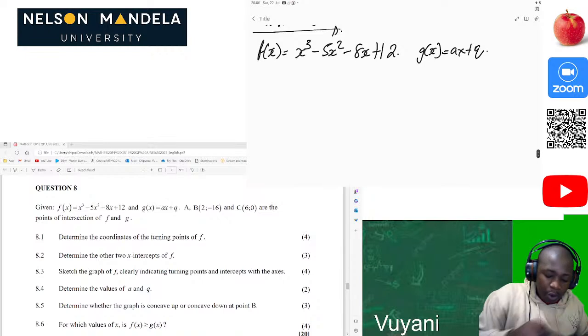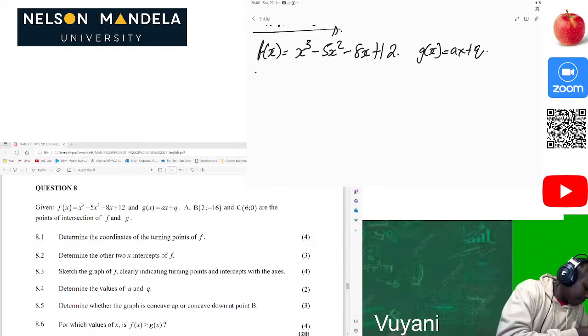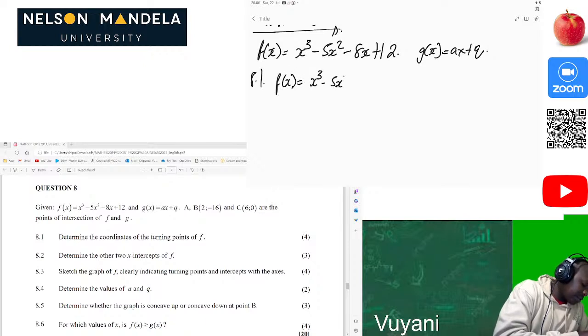So now we are on question 8.1. So f of x is equal to x cubed minus 5x squared minus 8x plus 12. Then f prime of x will be equal to what? 3 times 1, that's 3x, 3 minus 1, that's 3x squared, minus 2 times 5, that's negative 10x, then minus 8.